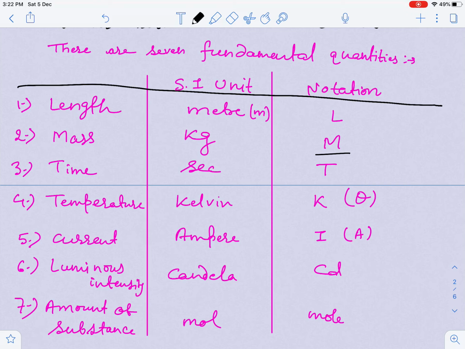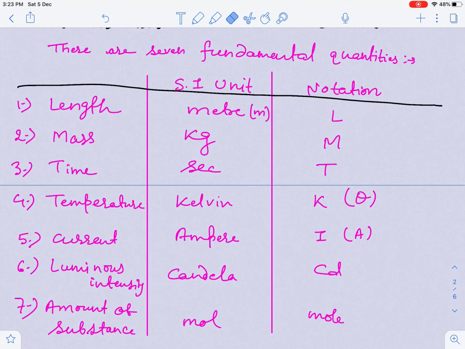The SI unit of length is meter and the notation is L. Why am I using notation here, guys? This notation helps you find the dimension of a quantity. The SI unit of mass is kilogram and its notation is capital M. In dimensions I will write mass as M. The SI unit of time is second and the notation is T. The SI unit of temperature is Kelvin and the notation is K or theta. For current, the unit is ampere and the notation is I or A.